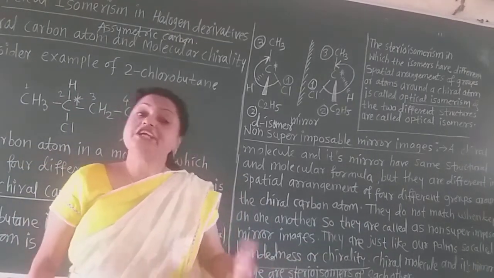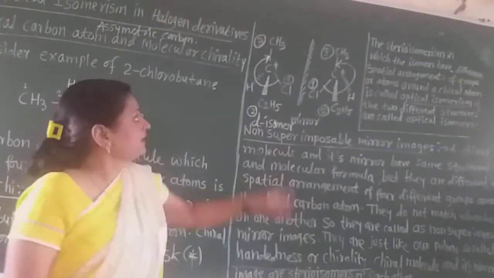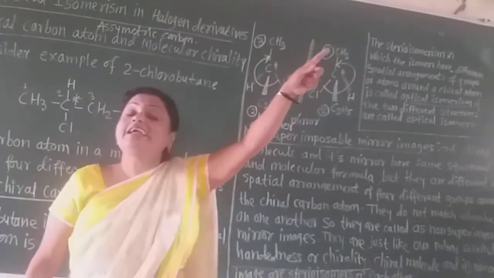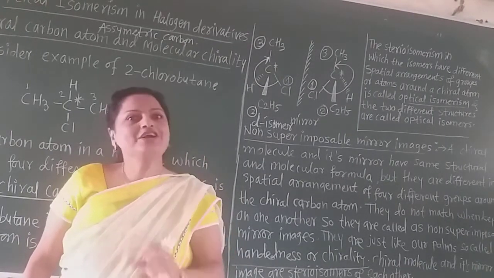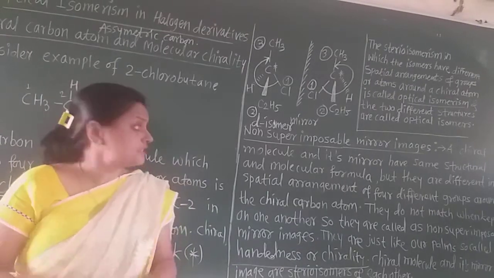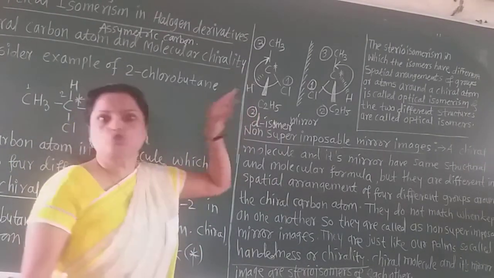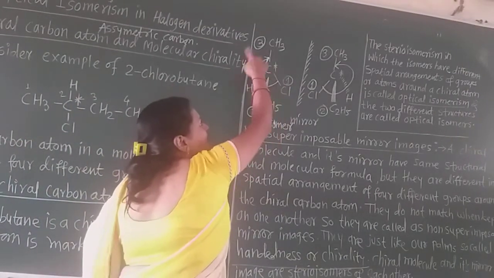Dextrose means dextrose sugar, that is the glucose saline, which rotates the plane of the plane polarized light to the right hand side, because glucose is also an optically active compound. I will speak later in the next lecture about glucose, but this is the d-isomer which rotates the plane of the plane polarized light to the right hand side.